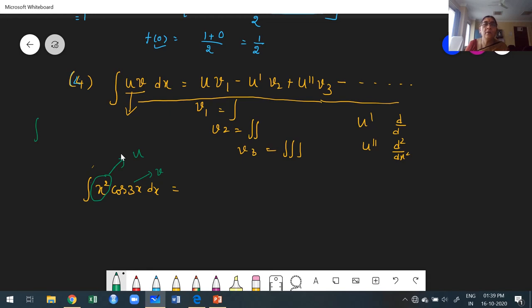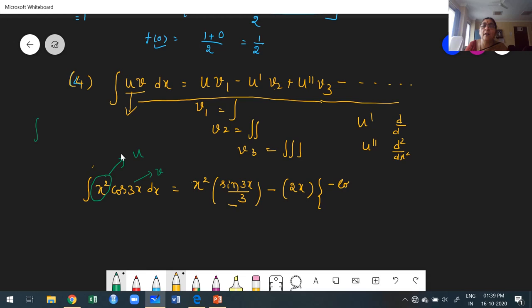Okay. Now from this formula, what does the formula say? X square into the integration of cos 3x. Cos 3x integrates to sin 3x divided by 3, minus, plus minus, the first derivative of x square, which is 2x, at the second integration, but you already integrated once. Again integrate. What is the integration of sin 3x?